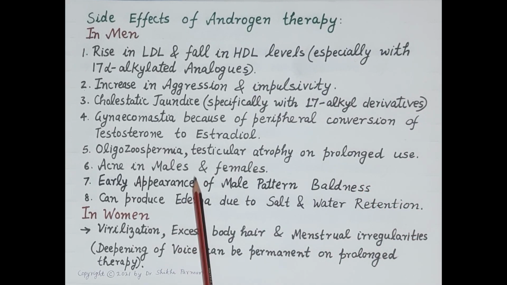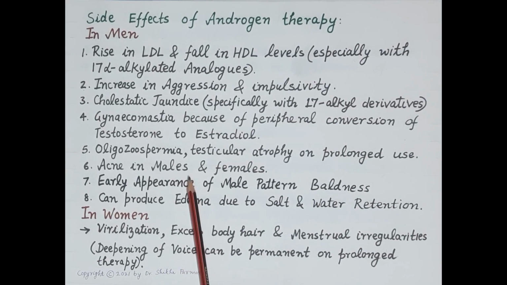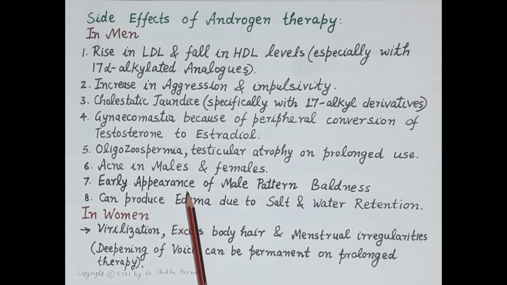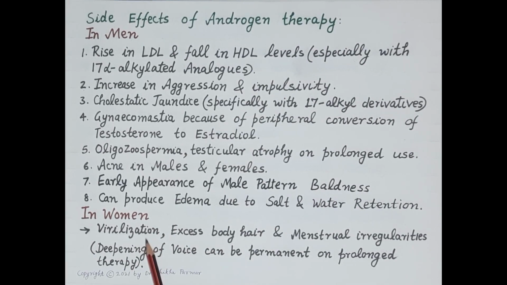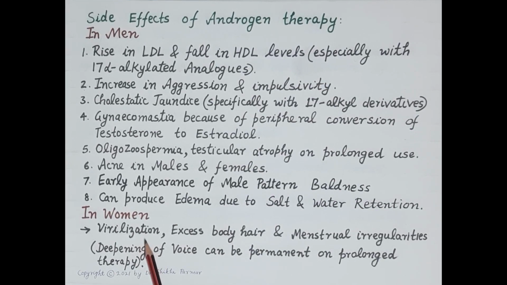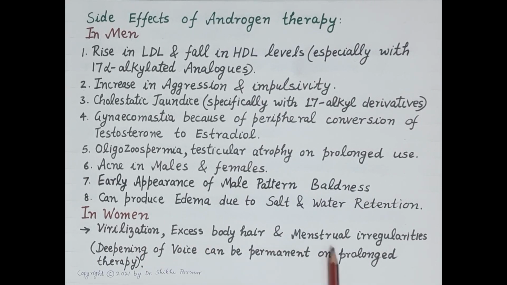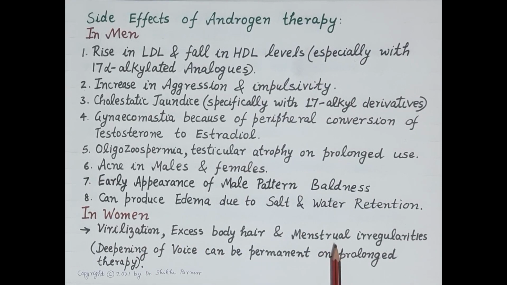Due to the increased activity of sebaceous gland, acne can occur in males as well as in females. Apart from this, early appearance of male pattern baldness can occur, and this androgen therapy can produce edema due to salt and water retention. Now, in women, androgen therapy can cause virilization, that is, characters associated with male like decreased breast size, male pattern muscle mass, then oily skin, excess body hair. Apart from this, it can also cause menstrual irregularities.